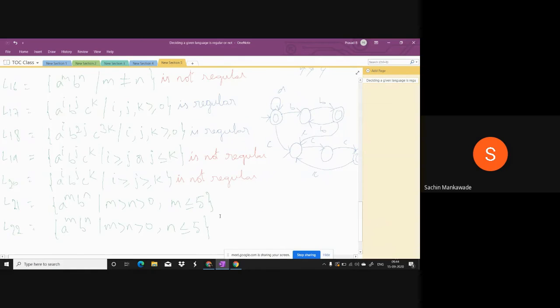Okay, L20. Now tell me L21, Bhushan. So it is regular because although there is a relation between a and b, the number of states are finite. Therefore, it is regular. States are finite or relation is finite? Of course, states are finite, but we are not constructing. Okay, the relation is finite. Good, good. It is regular.